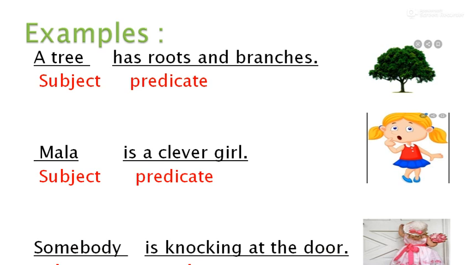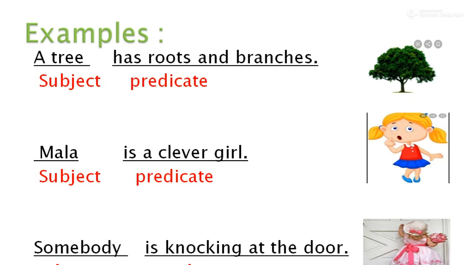Here I have given you some examples. Listen once again. Subject means the thing about which we are speaking. That is called subject. Once again I repeat it. Subject means the thing about which we are speaking, and predicate means what we are speaking about the subject.